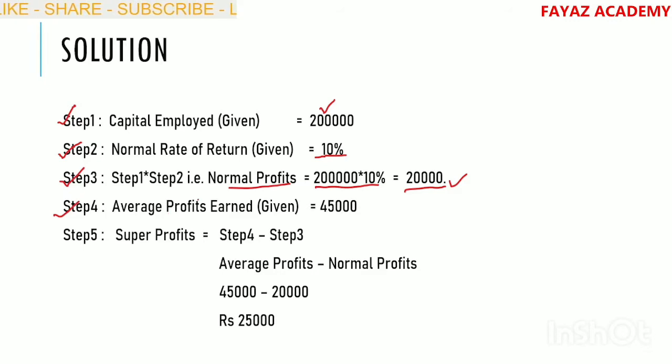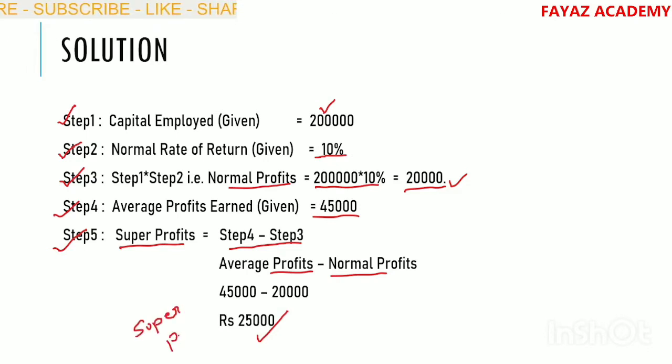Next, step number 4. Already given in the question, average profits is 45,000. So super profits is equal to step number 4 minus step number 3, that is average profits less normal profits, 45,000 minus 20,000, we arrive at 25,000. These are the super profits. This is the step-by-step procedure for computing super profits.